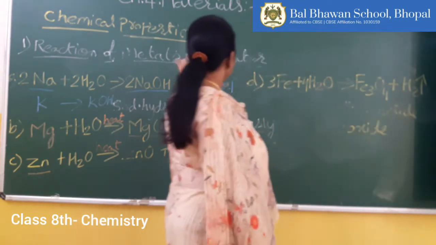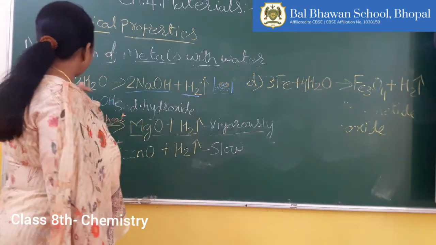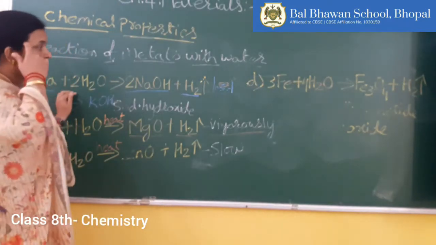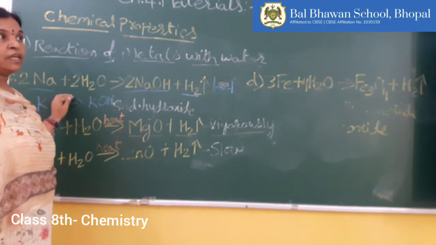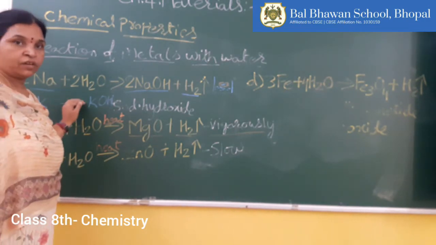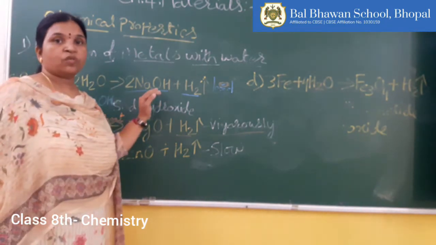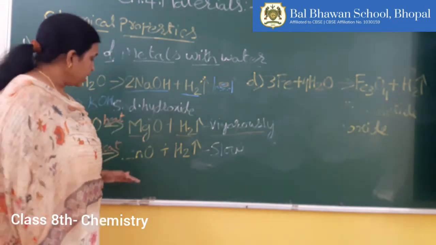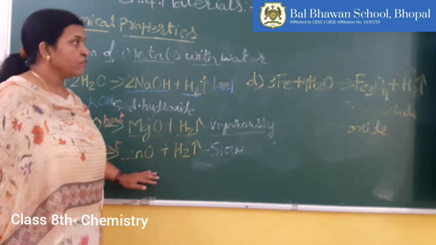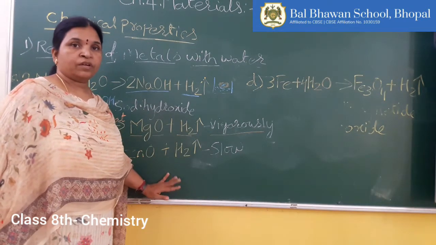So in all the cases you will find that hydrogen gas is released. The first experiment is very dangerous, as sodium is highly reactive, so it needs to be performed under the supervision of your teacher. The other reactions where we allow the steam to pass, you can observe easily.